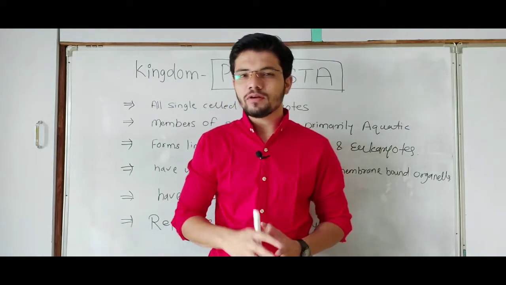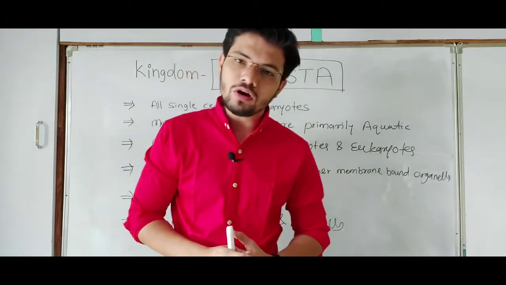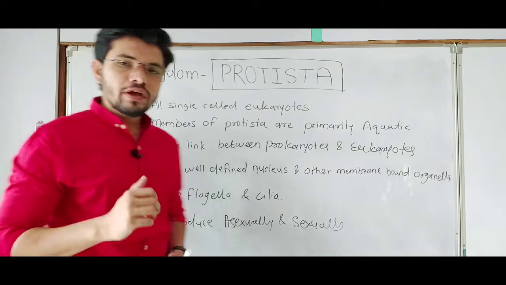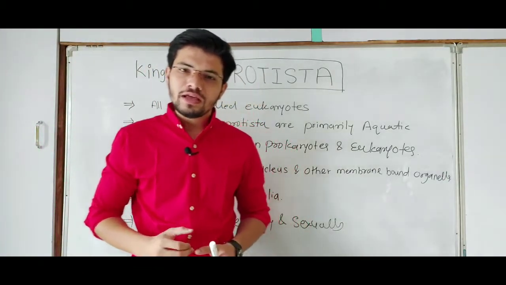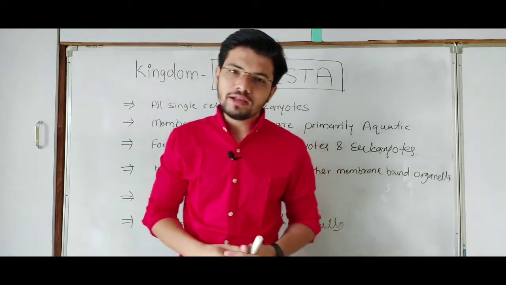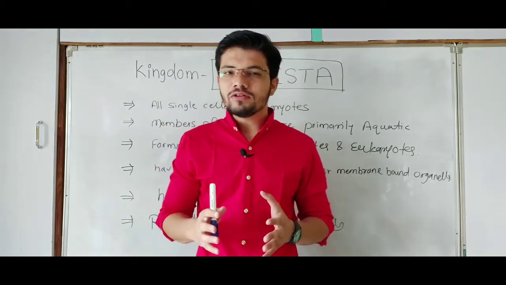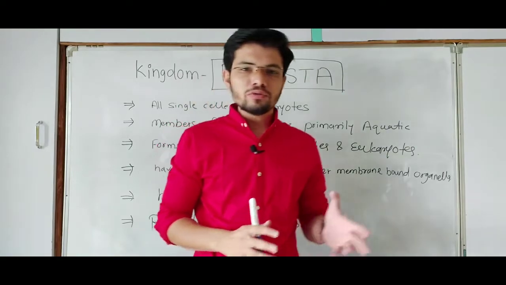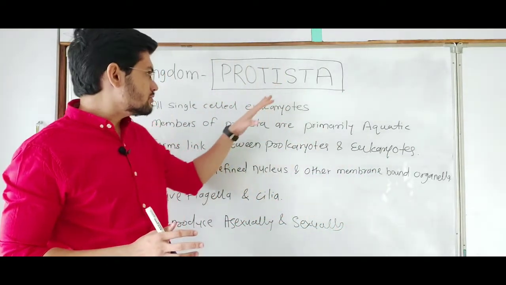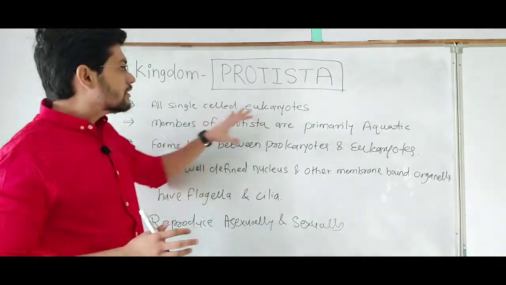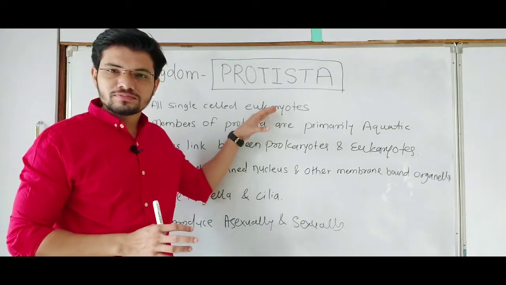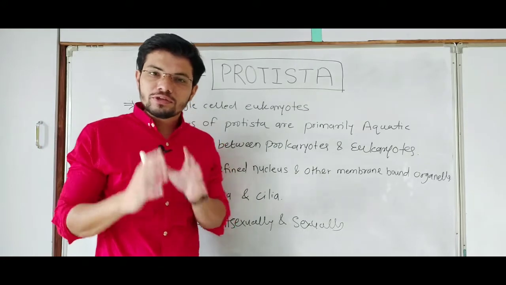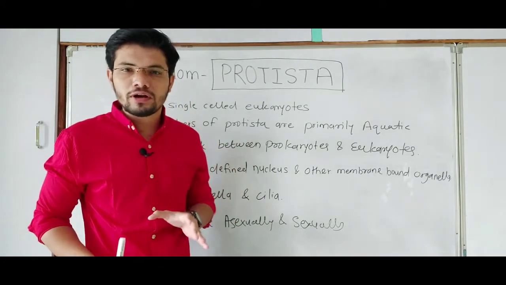In this lecture, we are going to discuss the introduction of kingdom Protista. We have studied kingdom Monera and we all know that kingdom Monera includes unicellular prokaryotic organisms, as compared to kingdom Protista, which includes unicellular eukaryotic organisms. See the difference. Monera includes unicellular but prokaryotic organisms.